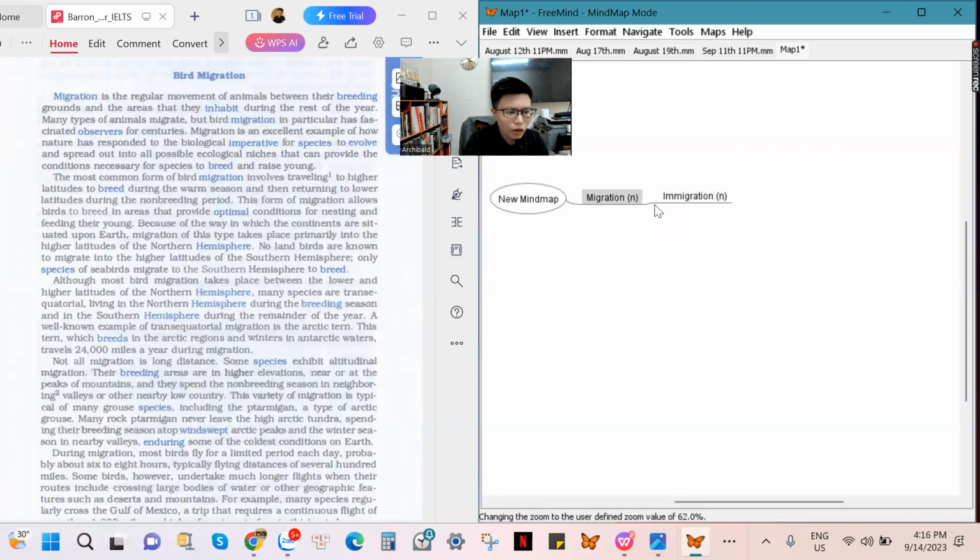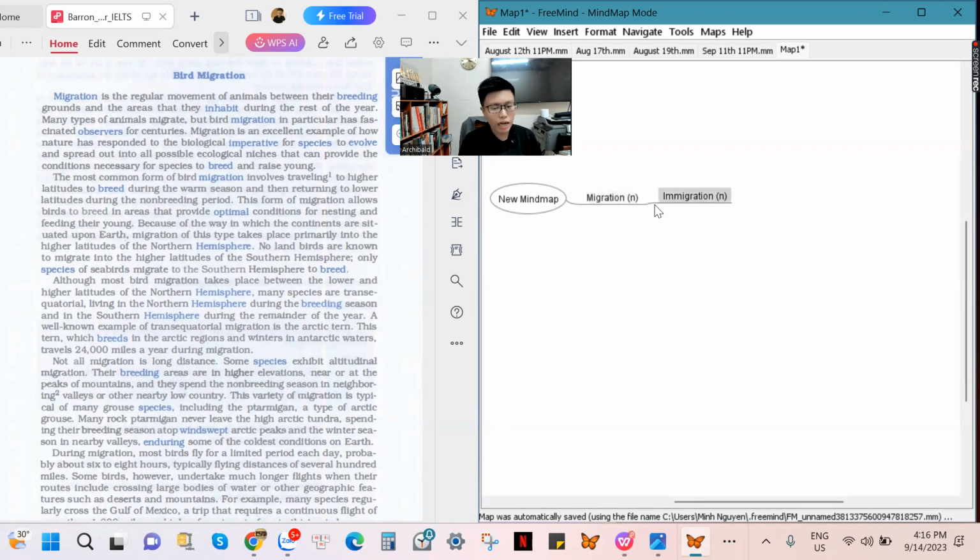Migration is a movement of animals or reptiles or insects from place to place. Migration is also movement of groups of people. When people need to move from one place to another, we can call it, for example, the migration of people from the north of Vietnam to the south of Vietnam.